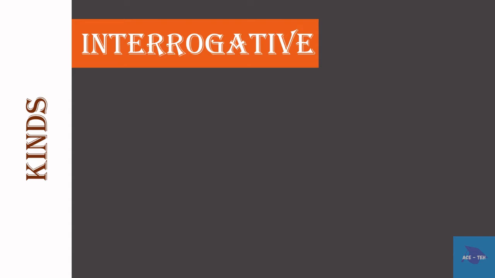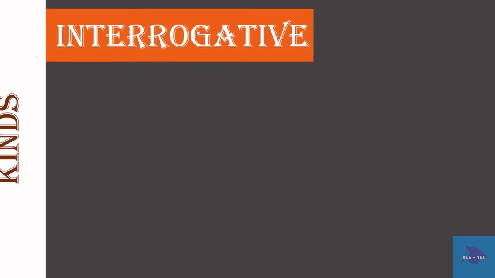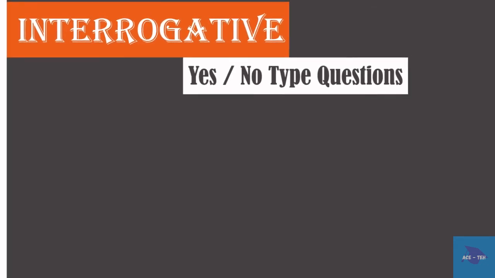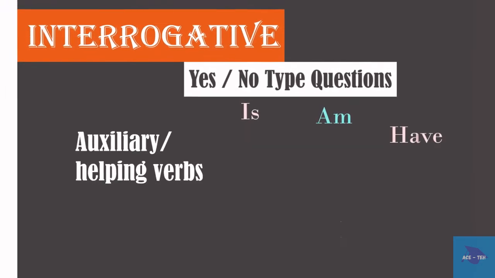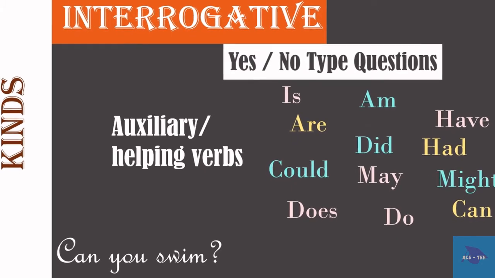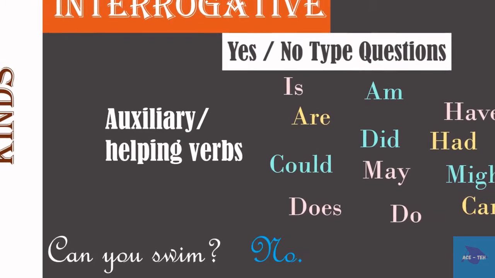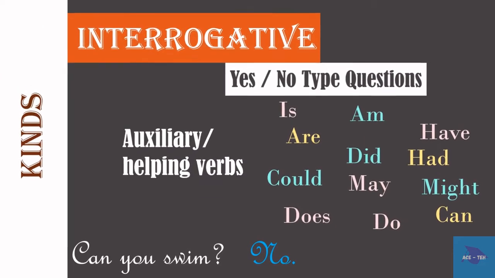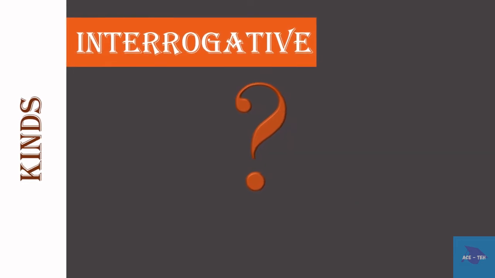Second type of interrogative sentence is yes or no type questions. These questions start with auxiliary verbs. Answer to these questions will be either yes or no. The answer is either yes or no. Interrogatives end with a question mark.